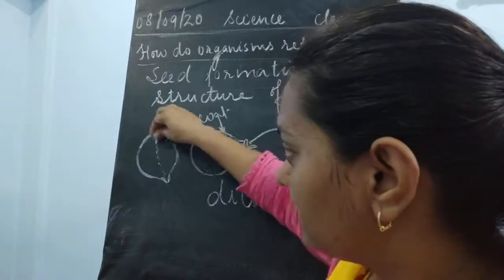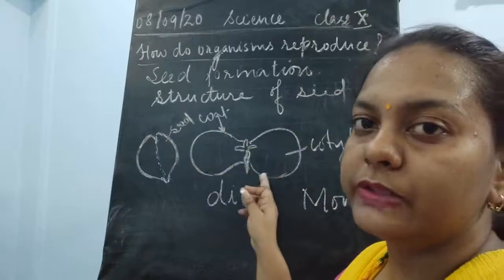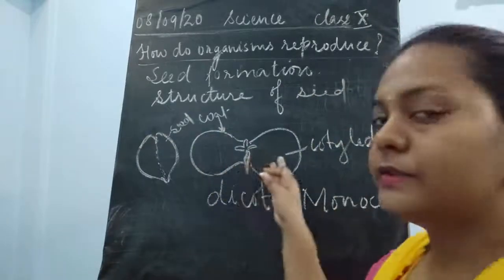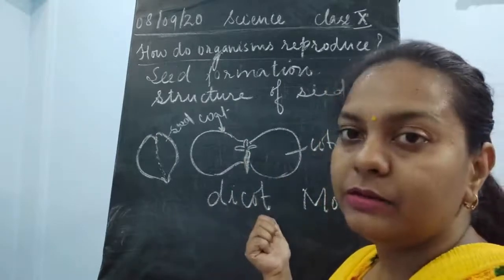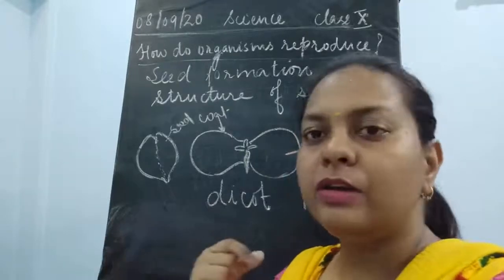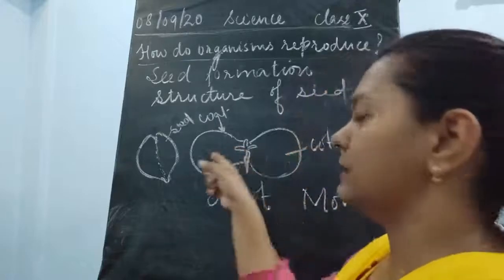Now if you open this, you will see that the seed has opened into two halves. One of the halves is said to be a cotyledon. If it has two halves, two parts, then it is said to be a dicot seed. Gram, peas, almond, many of them are dicot seeds where two cotyledons are present. So these are the two cotyledons.